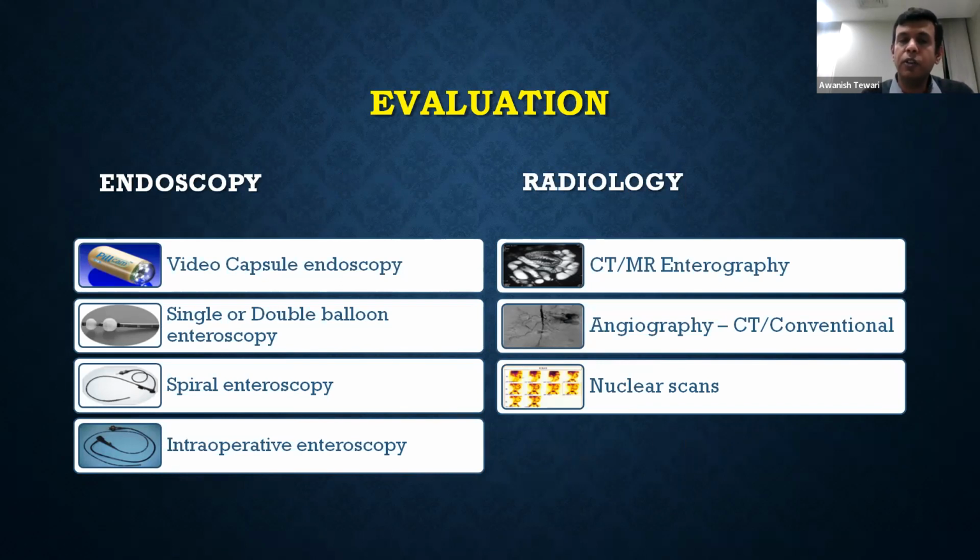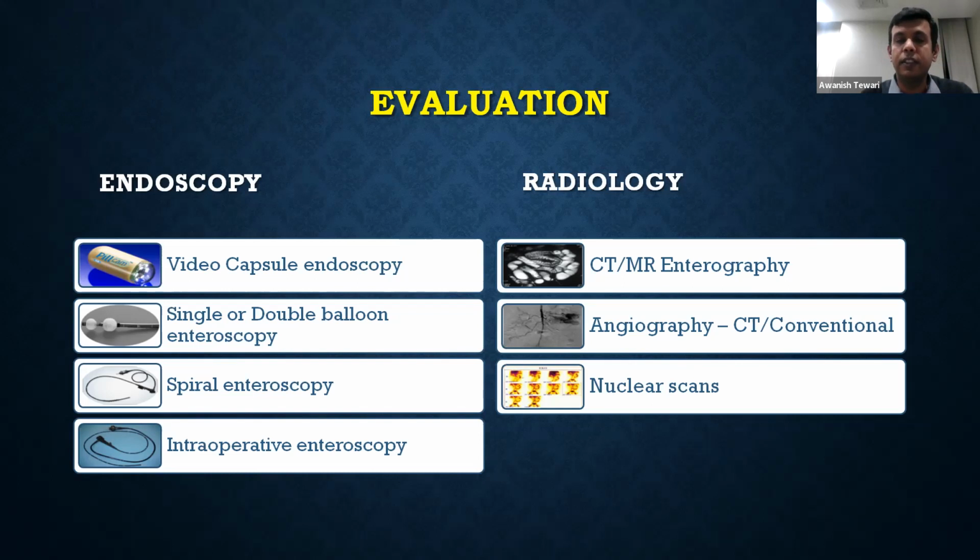The endoscopic options are capsule endoscopy, single or double balloon enteroscopy, spiral enteroscopy, or intraoperative enteroscopy. In radiology, we can do CT or MR enterography, angiography, conventional or CT, or nuclear scans.